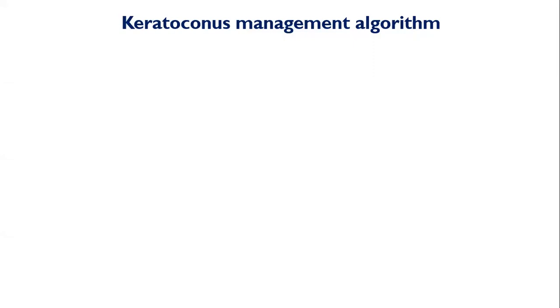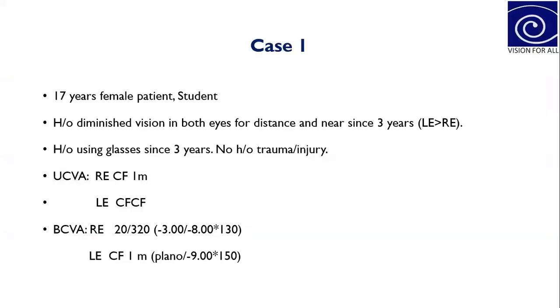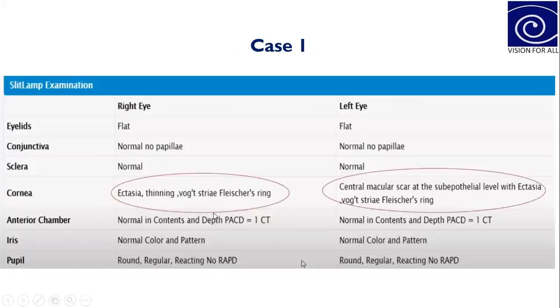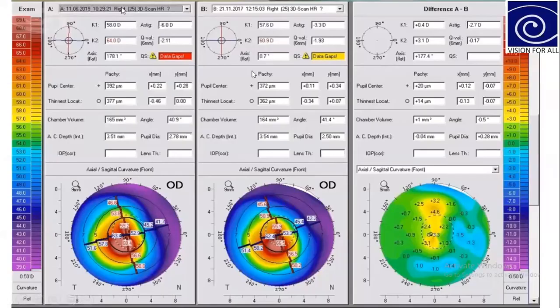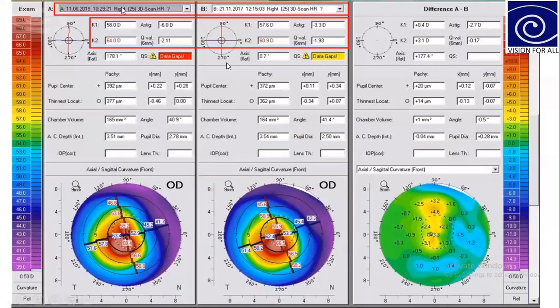So Sushmita, what do you think? Yes, sir. Sir, can you please repeat the question? Okay, so this is a 17-year-old patient who was diagnosed with keratoconus, and in the Pentacam report we saw that there is progression. So what will be your management plan for that?